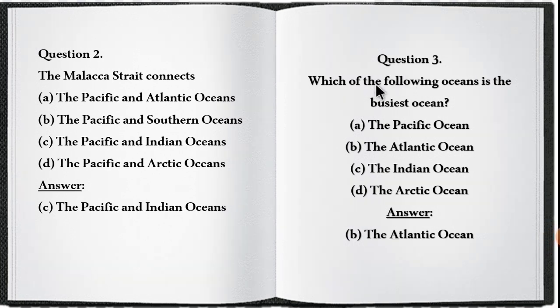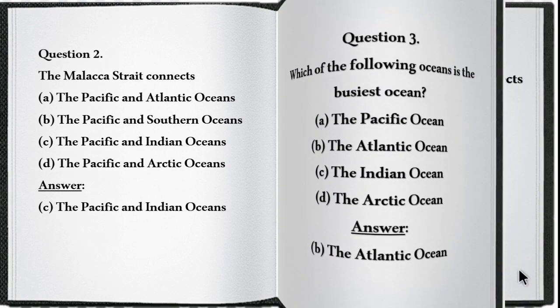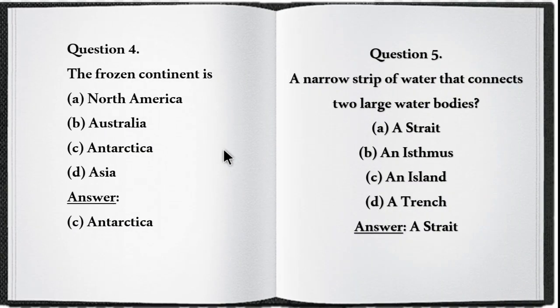Question 3: which of the following oceans is the busiest ocean? The options are the Pacific Ocean, the Atlantic Ocean, the Indian Ocean and the Arctic Ocean. The correct answer is the Atlantic Ocean. Fourth question: the frozen continent is North America, Australia, Antarctica or Asia. The answer is Antarctica, because it is covered with ice. Question number 5: a narrow strip of water that connects two large water bodies is called a strait, isthmus, island or trench. The correct answer is strait.